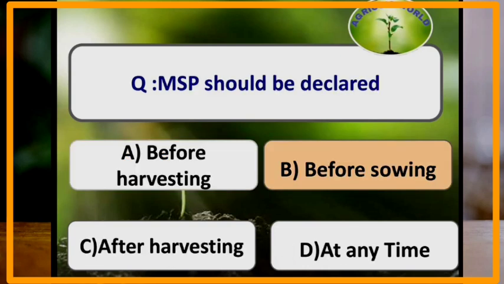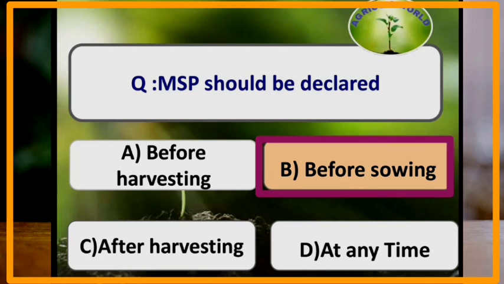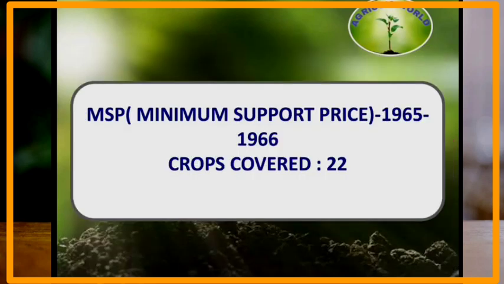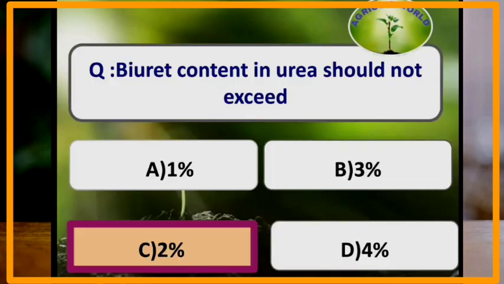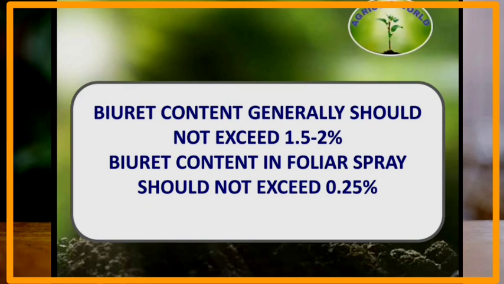Minimum support price should be declared at which stage of the crop? Minimum support price should be declared before sowing of the crop. Minimum support price started in the year 1965-66 and the crops covered under MSP are 22 crops. Biuret content in urea should not exceed 2%. Biuret content generally should not exceed 1.5 to 2%. Biuret content in foliar spray should not exceed 0.25%.